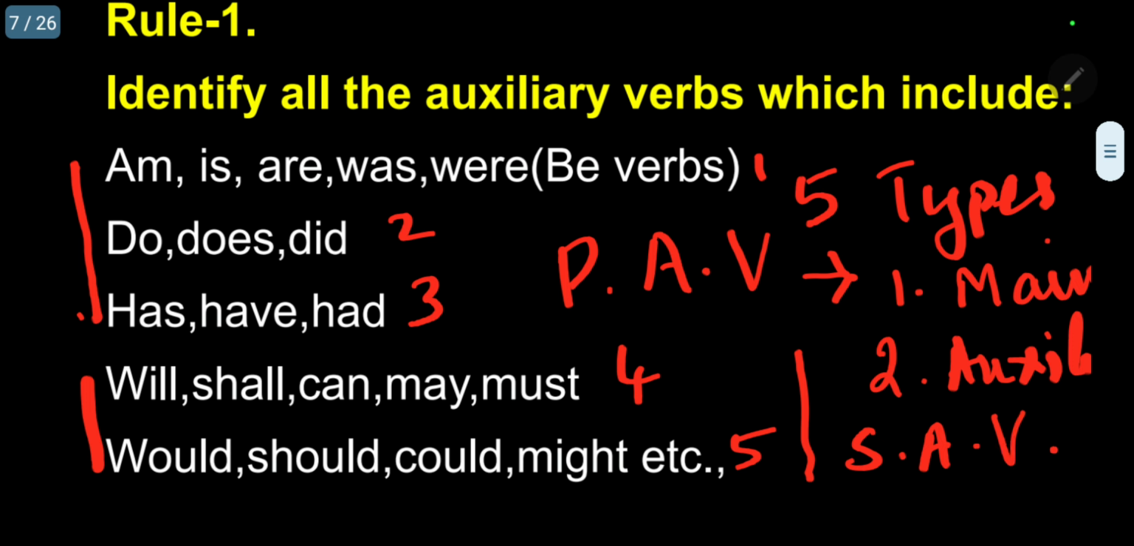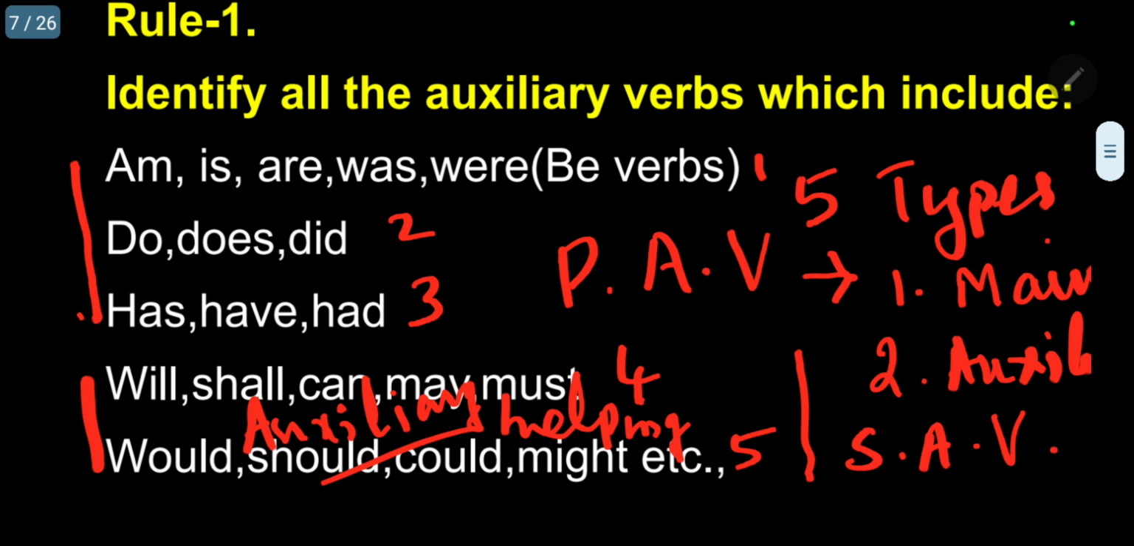Please follow. The main difference between primary and secondary auxiliary verb: the secondary auxiliary verb will act only as a helping verb. Helping means auxiliary verb. That is, they will act only as auxiliary because they will not act as a main verb. For example, I will. The sentence will not complete. I will go. So go is the main, will is the auxiliary. Like this, we have to use shall, can, may, must, etc.